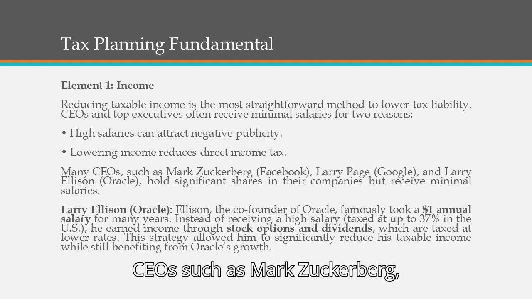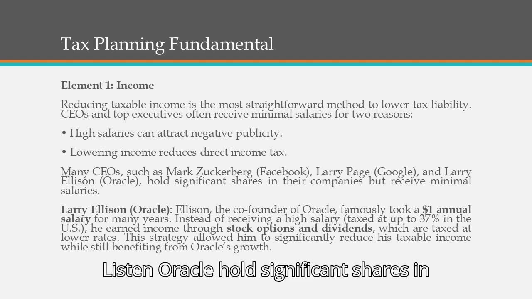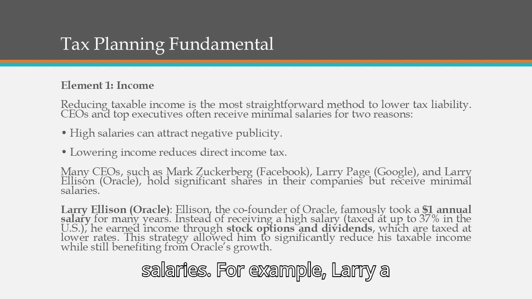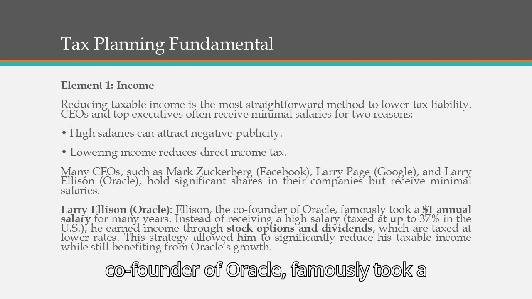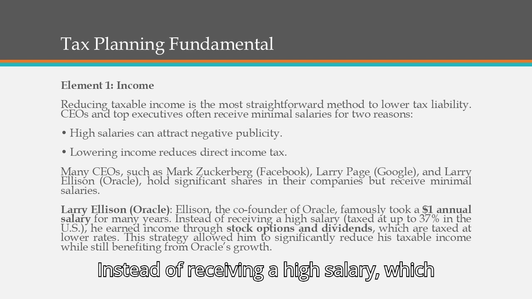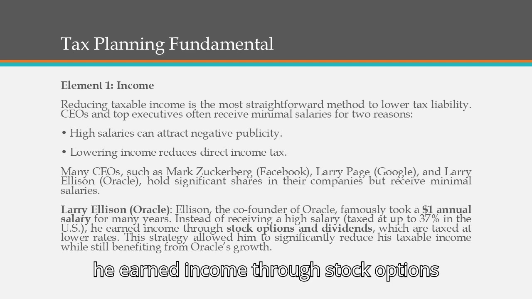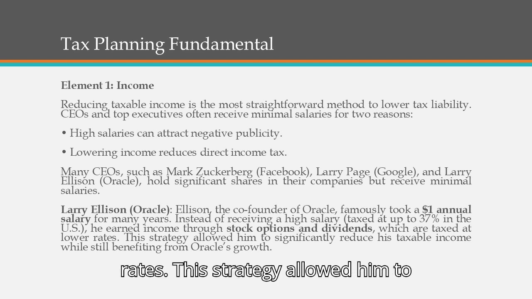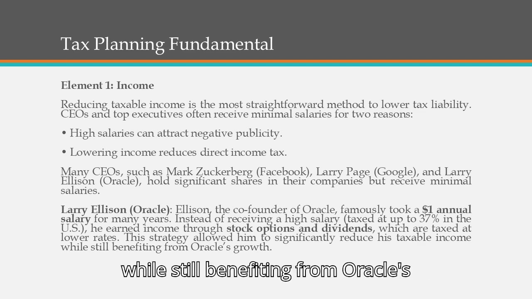Many CEOs, such as Mark Zuckerberg of Facebook, Larry Page of Google, and Larry Ellison of Oracle, hold significant shares in their companies but receive minimal salaries. For example, Ellison, the co-founder of Oracle, famously took a $1 annual salary for many years. Instead of receiving a high salary which could be taxed at up to 37% in the U.S., he earned income through stock options and dividends, which are taxed at lower rates. This strategy allowed him to significantly reduce his taxable income while still benefiting from Oracle's growth.